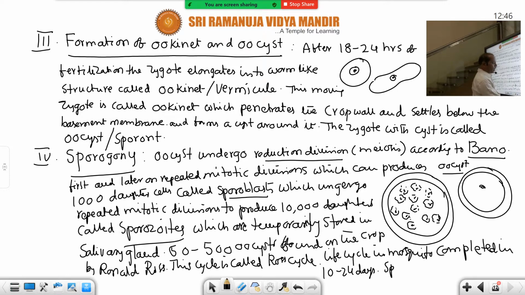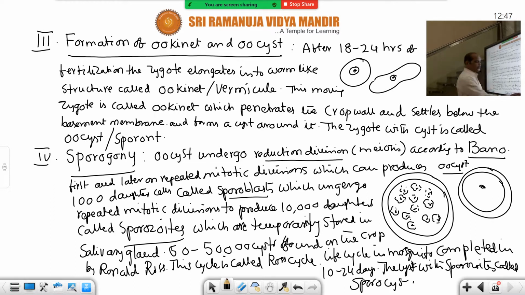Now the sporozoites are sickle shaped cells. Better you say like this, the cyst with sporozoites, that is correct, is called sporocyst. The sporocyst bursts and releases the sporozoites. Again the sporozoites enter into liver cells. Tomorrow we can take this diagram also.